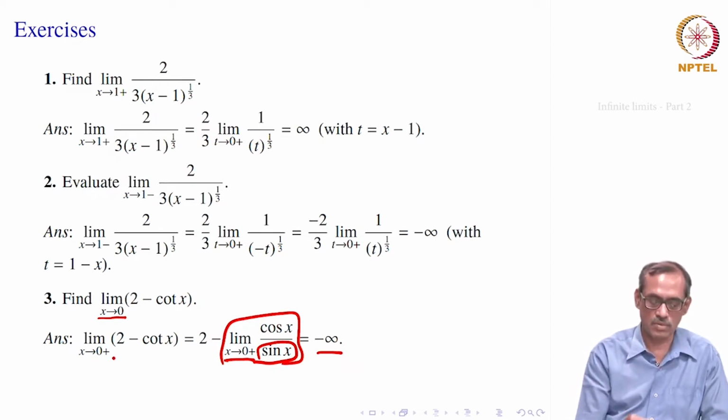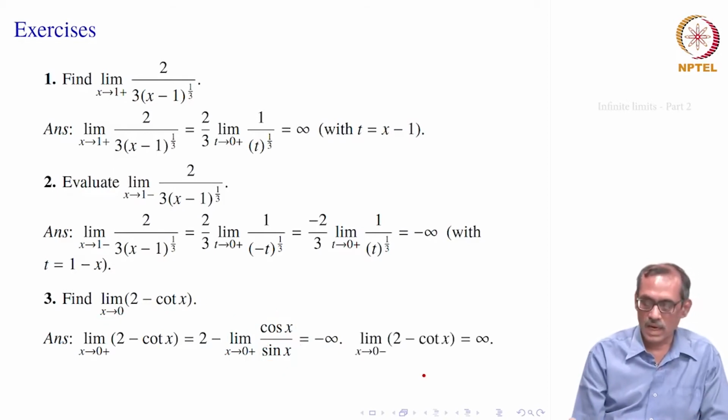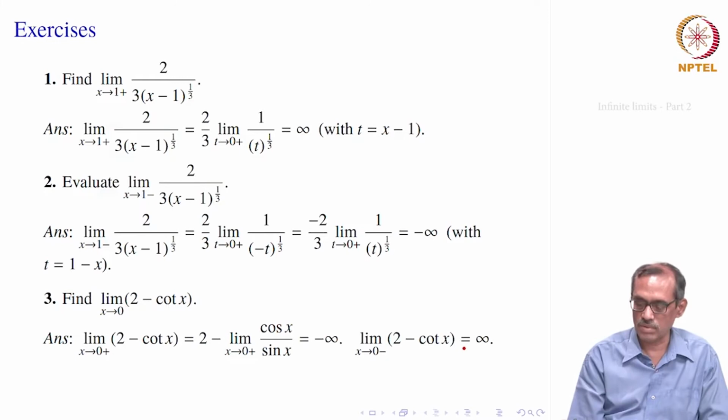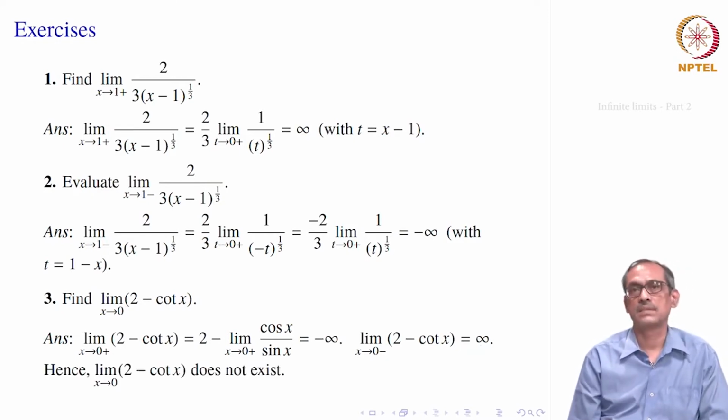As x goes to 0 plus, we get the limit as minus infinity. And if x goes to 0 minus, then this is cosine x, this becomes sin x. Sin x is now negative. So, the whole thing becomes negative and there is another negative sign. So, that becomes infinity, 2 gets absorbed, we should get plus infinity. Therefore, we would say that the limit does not exist. Limit of x goes to 0, 2 minus cot x does not exist.